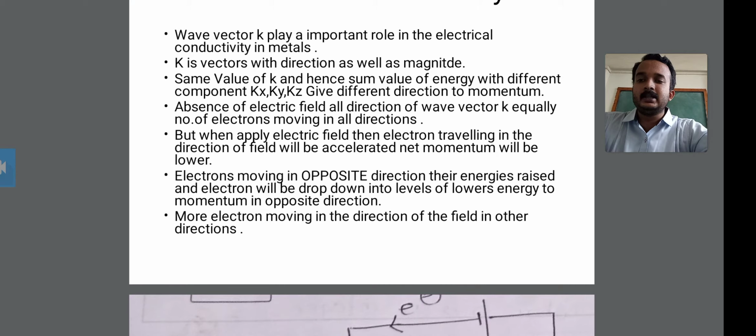Next, electrons moving in the opposite direction: their energy is raised, and the electrons will drop down into levels of lower energy, with momentum in the opposite direction.